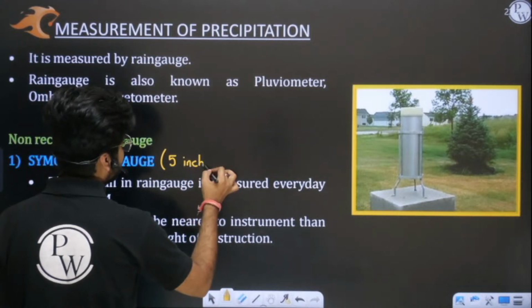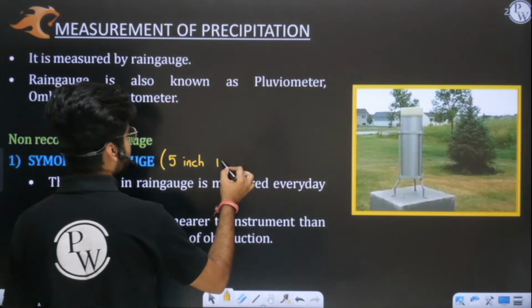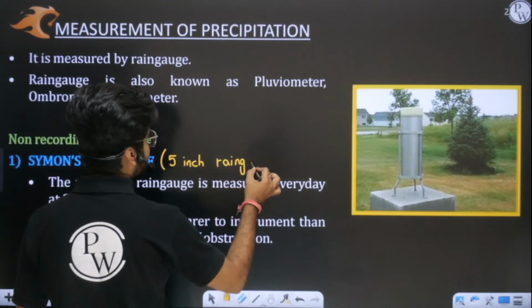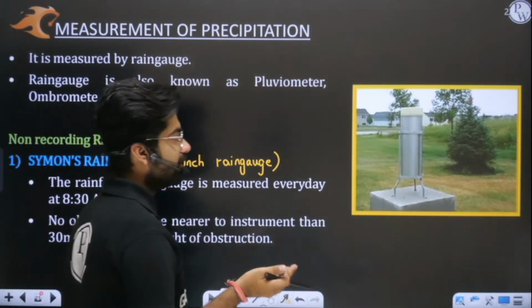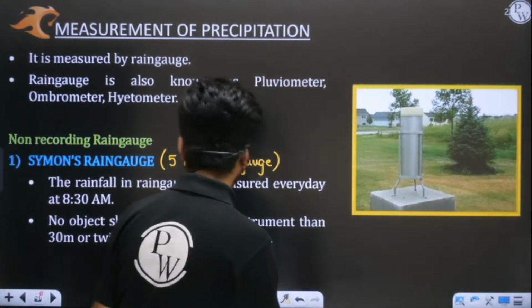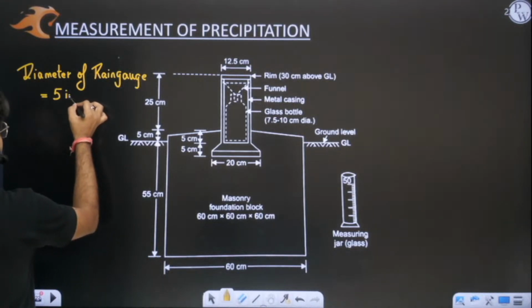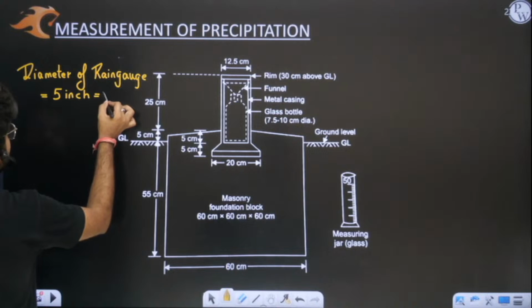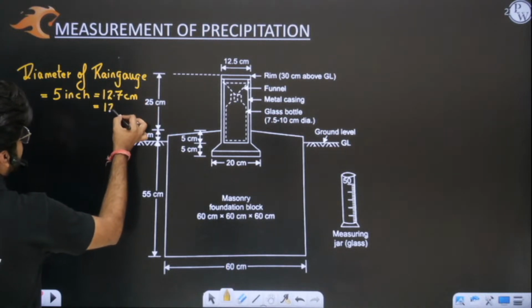Why? Because the diameter of the collector, the diameter of the receiver, is 5 inches. If you convert this 5 inch into centimeter, it is nothing but 12.7. Let me write here. Diameter is 5 inches, or you can call it 12.7 centimeter or 127 mm.